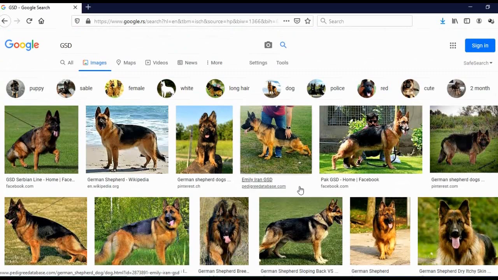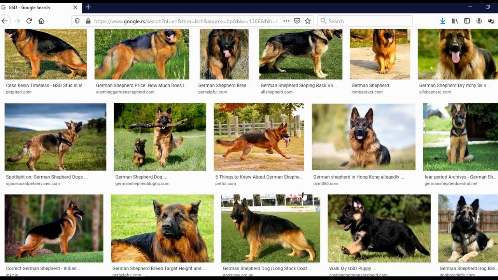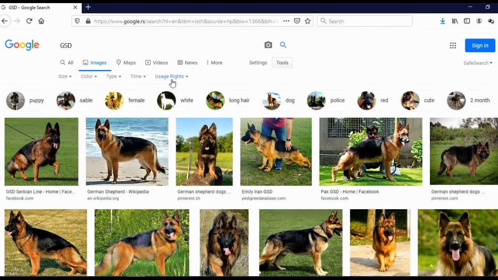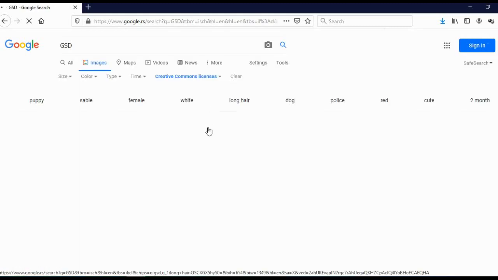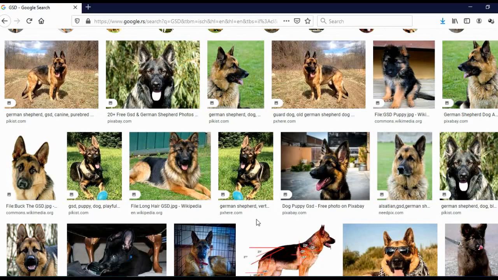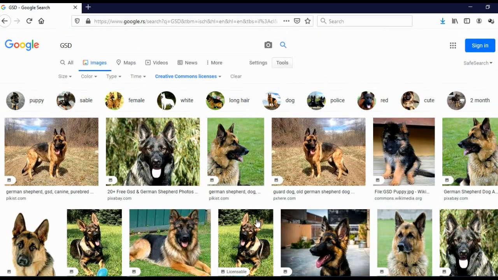Now you cannot just download these images because most of these images are copyright protected, so you cannot just come here, download the image and upload it on some other website. But what you can do is you can click here on Tools and then click here on Usage Rights and then click on Creative Commons License. And now you can download these images and you can do with them whatever you want. And you should download at least 20 or 30 of these images.